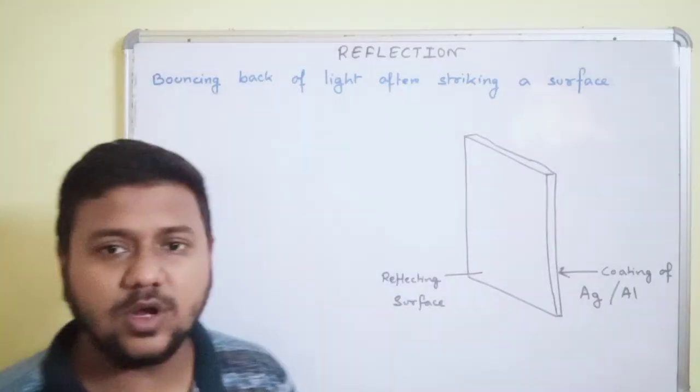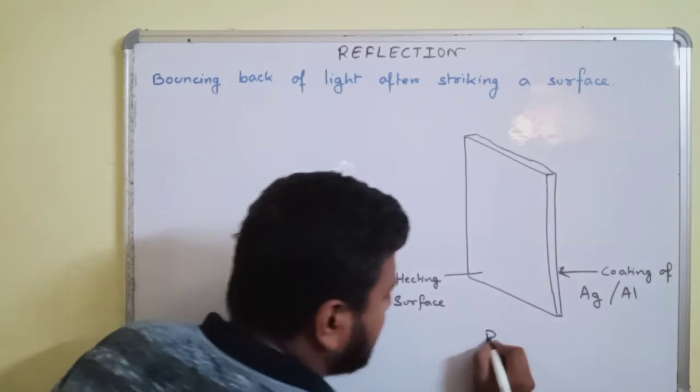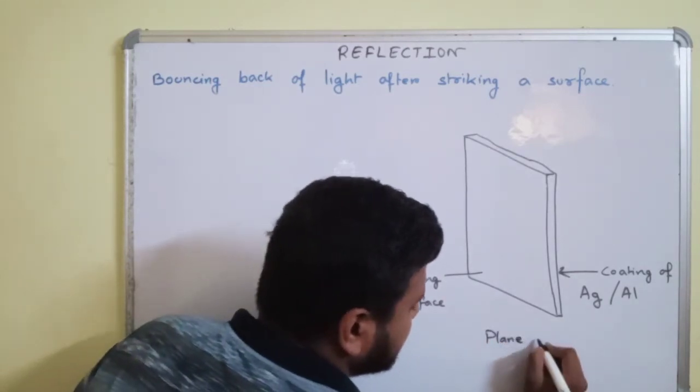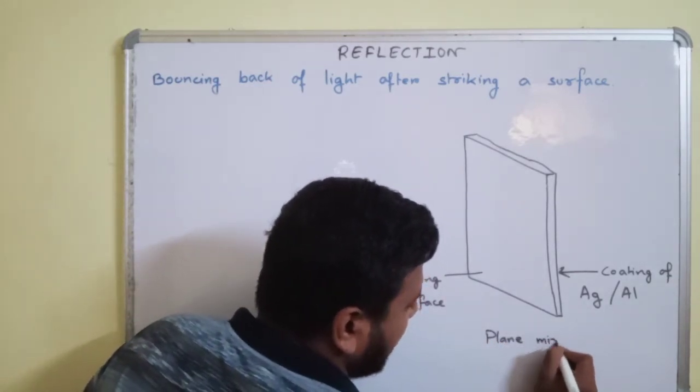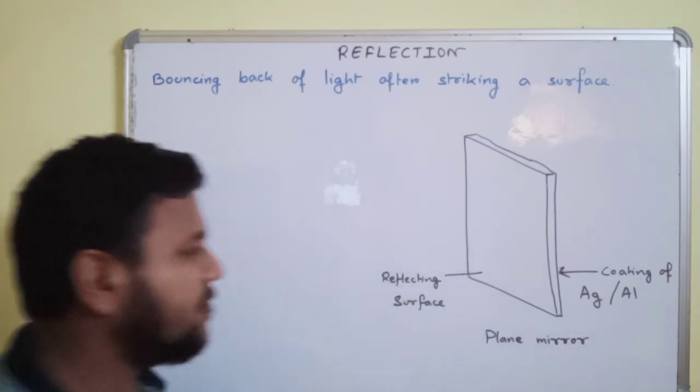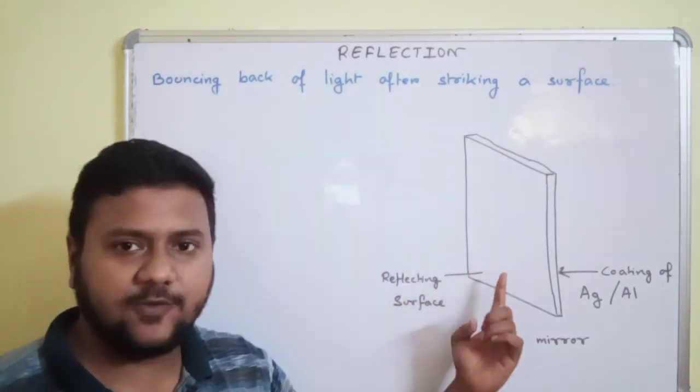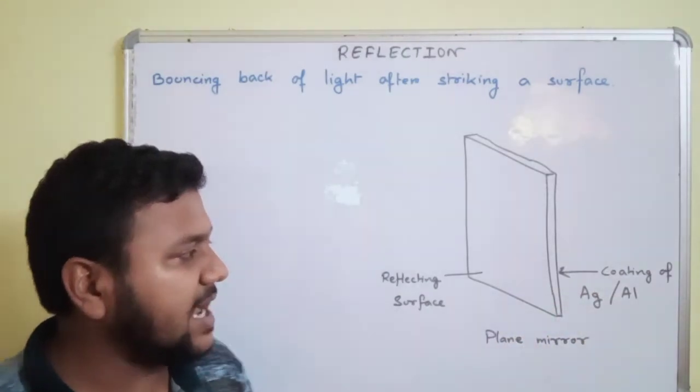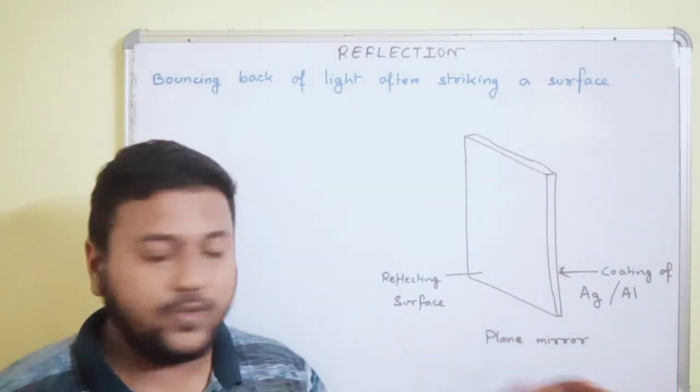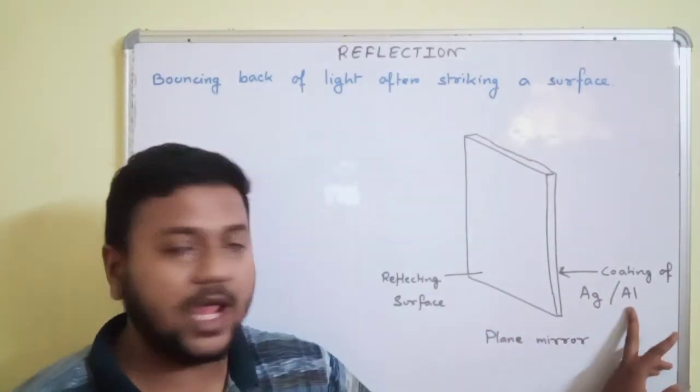Whenever you look at a plane mirror that is giving your reflection at your home, you will observe that the front side is the reflecting surface, whereas the back side there is a color layer which is a coating of silver or aluminium.